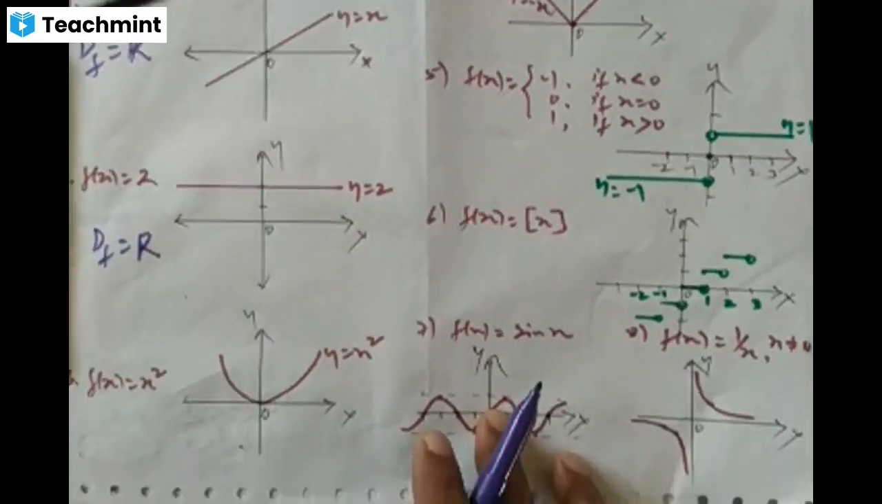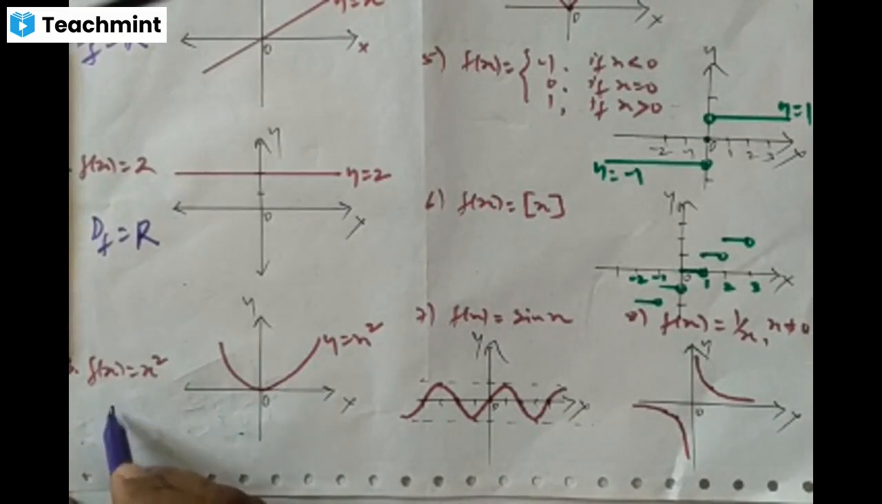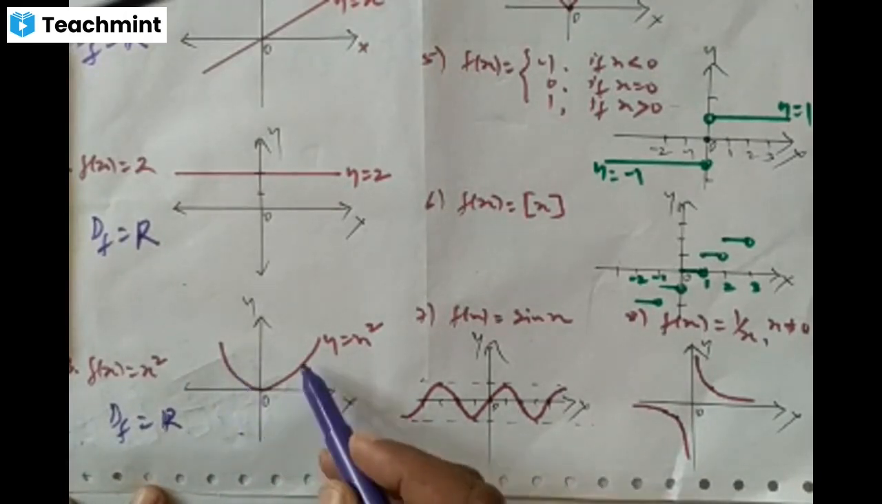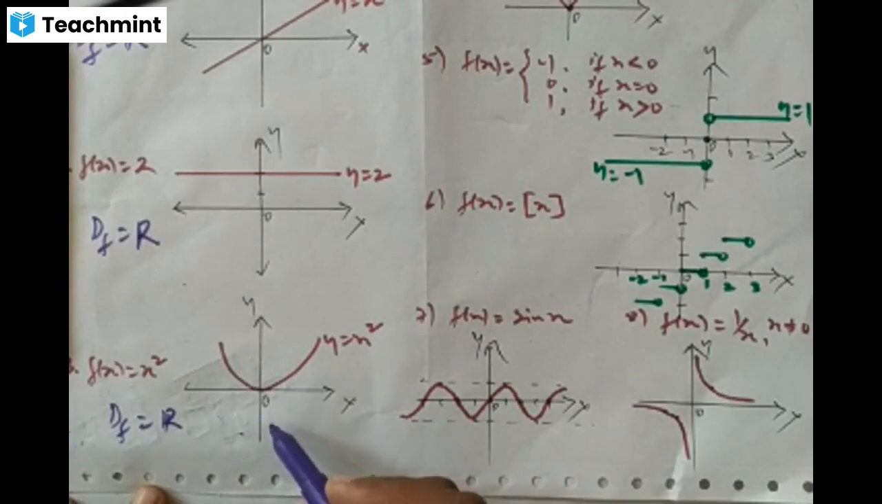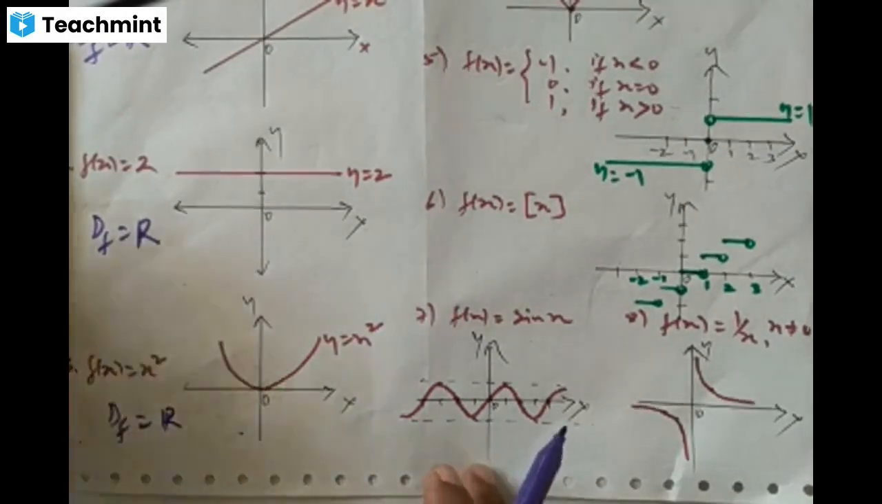Next, I have taken the function f of x is x square. I have taken a polynomial function of degree 2. So, what is the domain of this function? Domain of this function is also the set of real numbers R. Clearly, there is no breakage or jump or hole in the graph. So, this function f of x is x square is also a continuous function.